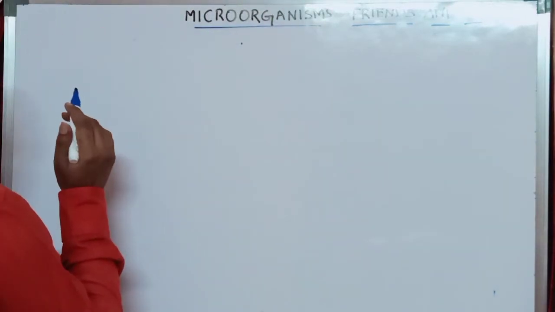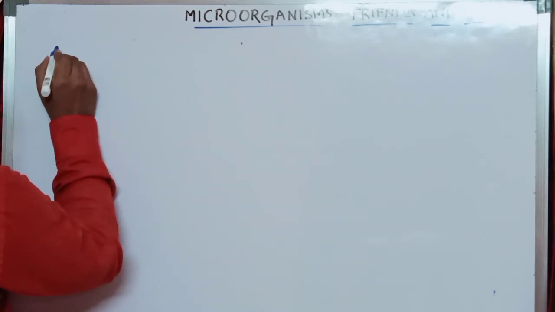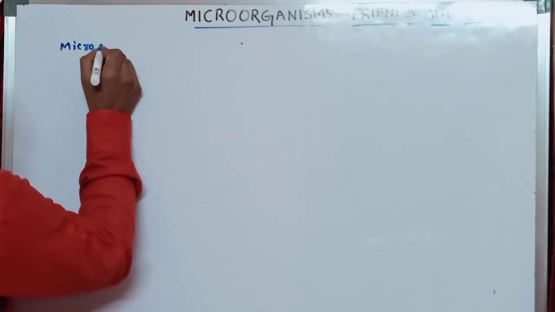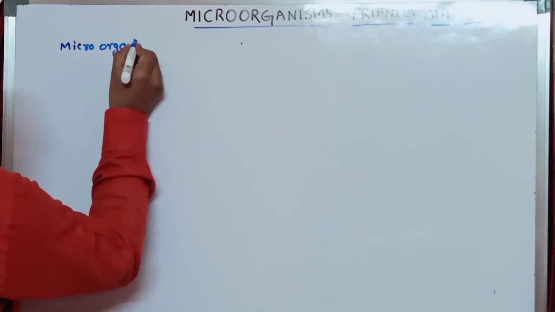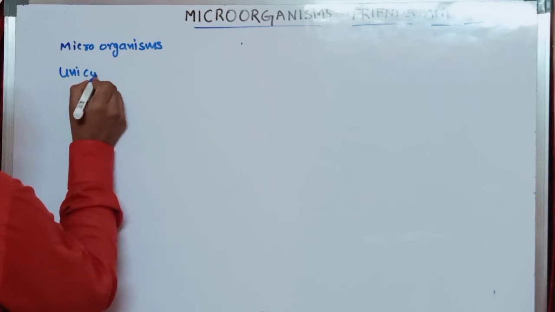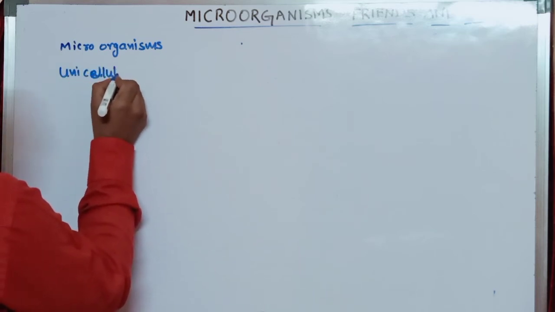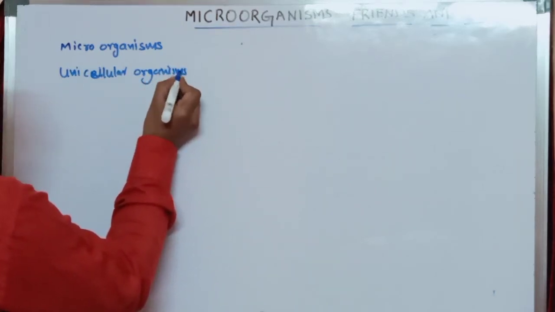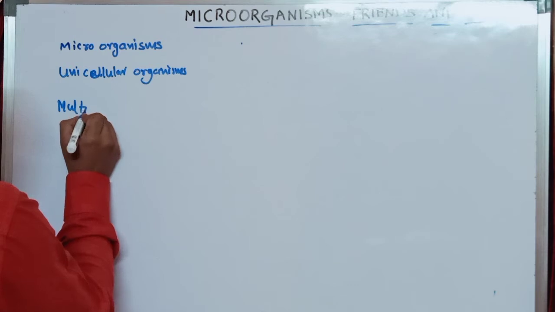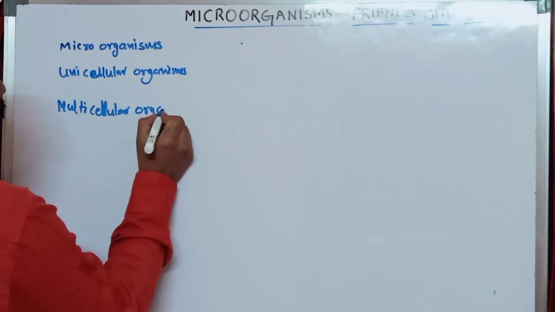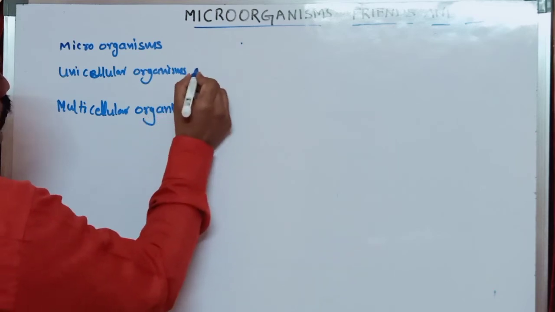Whatever we observe in pond water, some microorganisms are unicellular organisms and some are multicellular organisms. Unicellular organisms and multicellular organisms.